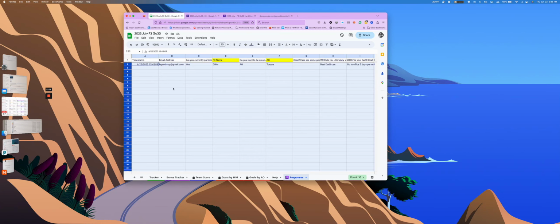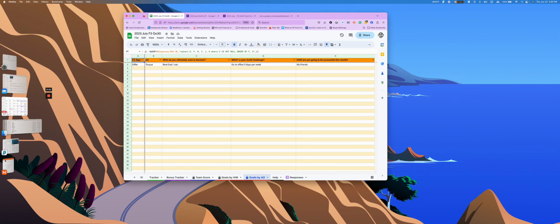All right, so now look. Since that form was already, when I made the copy of the sheet and it copied the form, and we changed the sheet and the form for the copies, it's automatically tied to it now, so you don't have to do anything else. So now look, my goals are there.